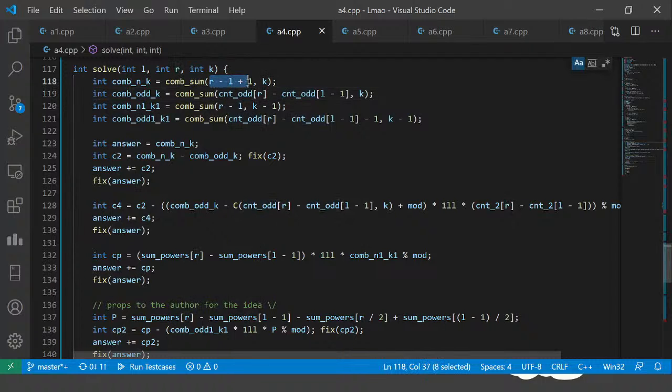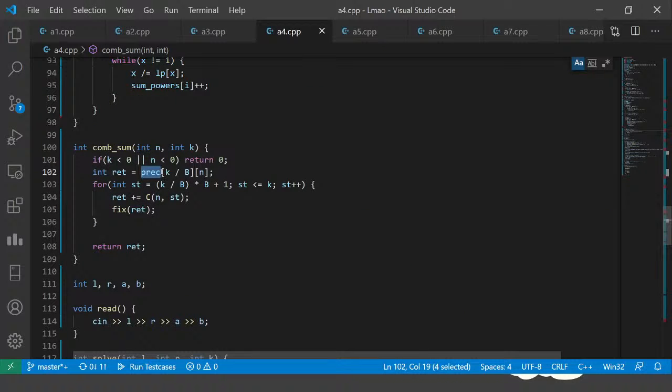We required S(R minus L plus 1, K). So he's using the comsum function for that, and the comsum function basically uses the previous pre-processed rows to calculate whatever value you want. He's adding C(n, st) for each iteration, right?